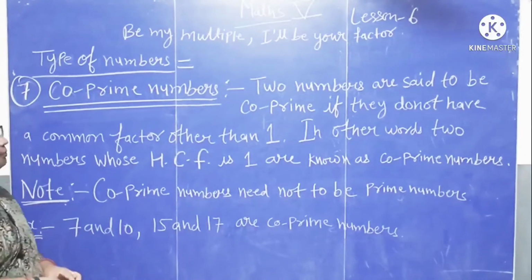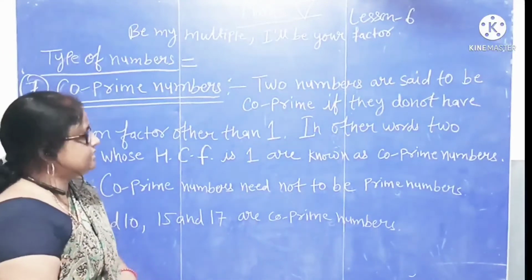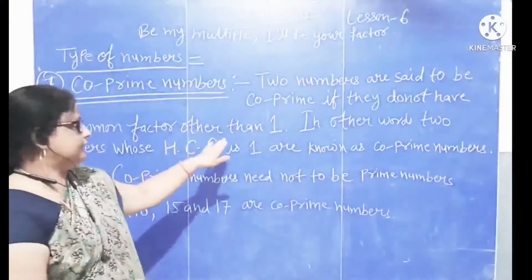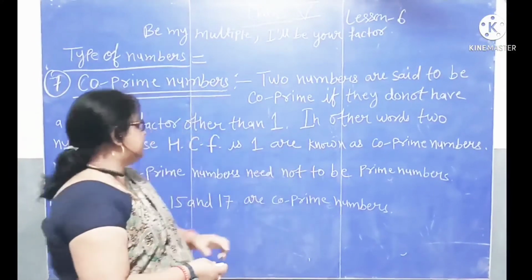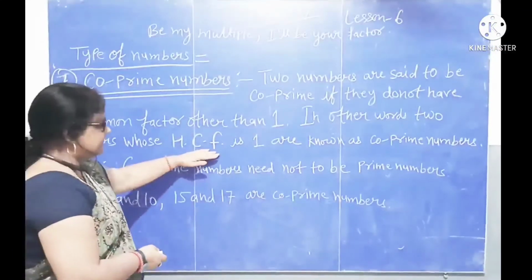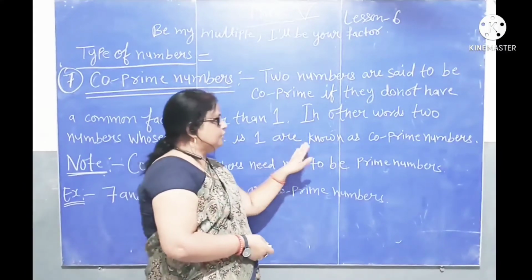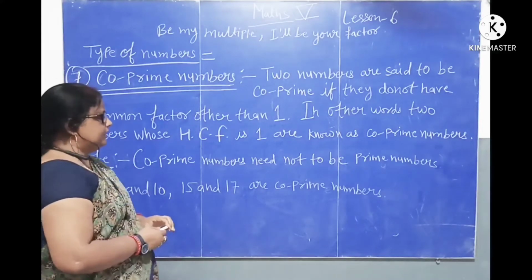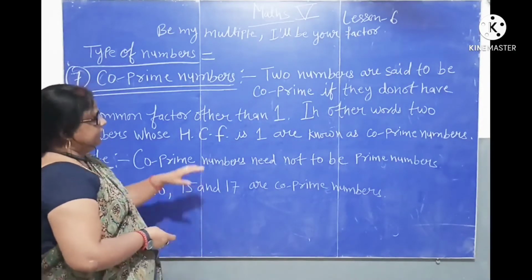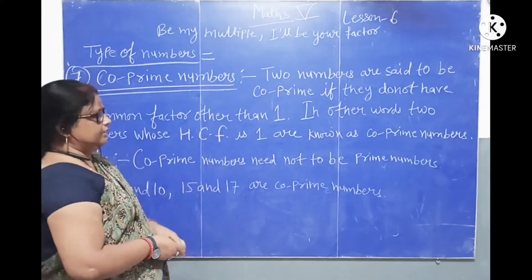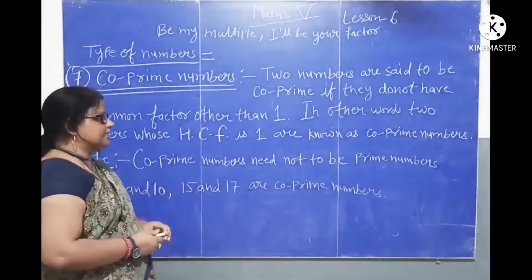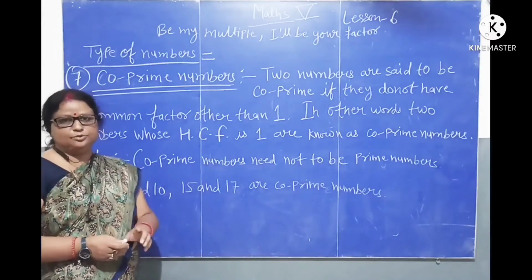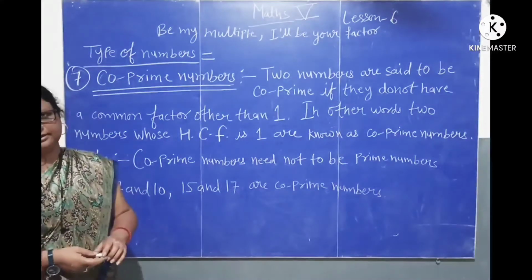Number 7, co-prime numbers. Two numbers are said to be co-prime if they do not have a common factor other than 1. In other words, two numbers whose HCF is 1 are known as co-prime numbers. It means any two numbers don't have a common factor other than 1. Any two numbers have only one common factor.